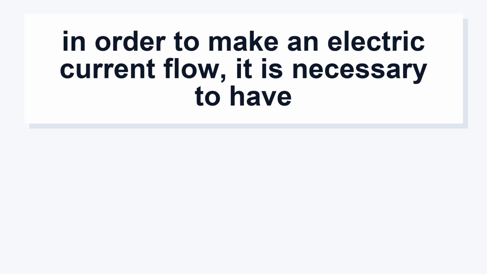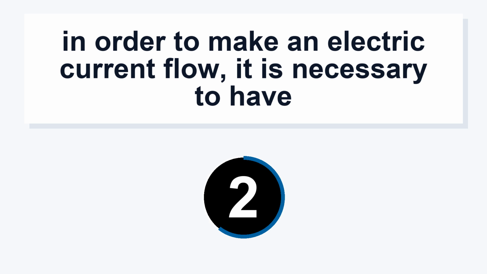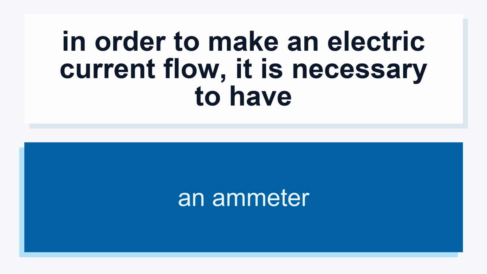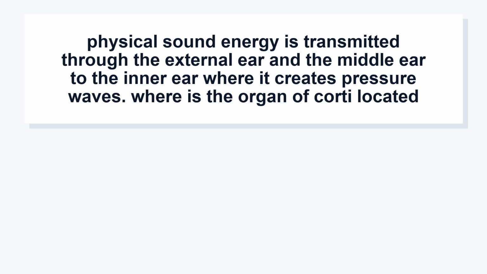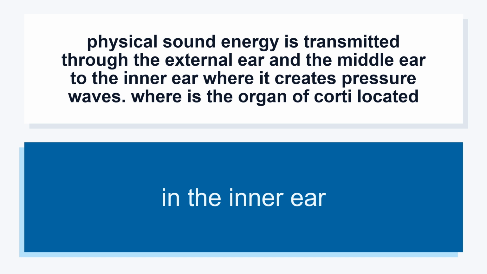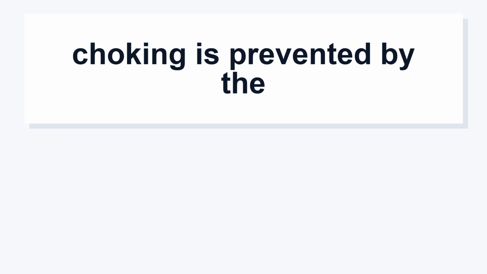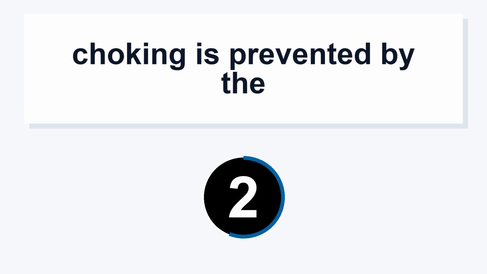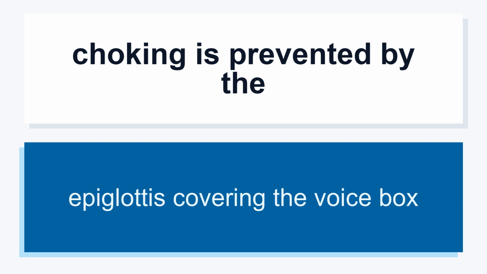In order to make an electric current flow, it is necessary to have an ammeter. Physical sound energy is transmitted through the external ear and the middle ear to the inner ear, where it creates pressure waves. Where is the organ of Corti located? In the inner ear. Choking is prevented by the epiglottis covering the voice box.